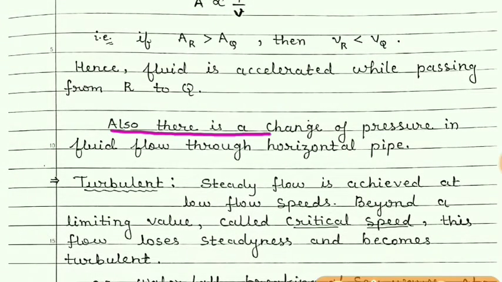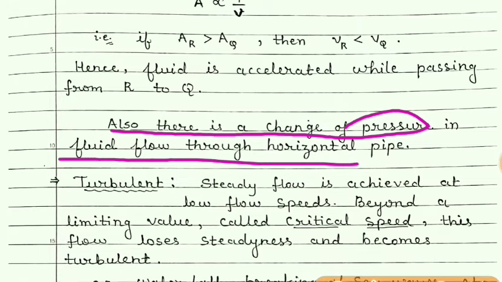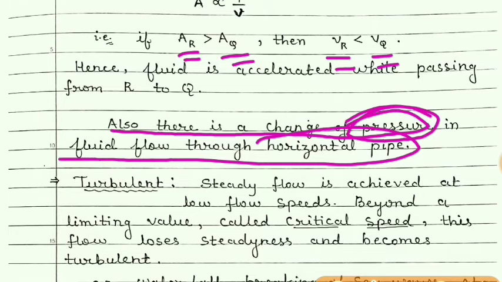Also, there is a change of pressure in fluid flow through a horizontal pipe, means when the cross section areas are different, then the velocities will also be different, and if the velocity is different, then the pressure at those particular points will be different. And students, remember, if the velocity is more, pressure will be less.